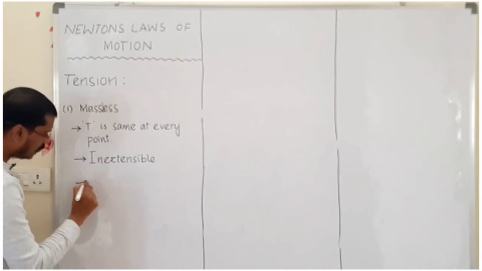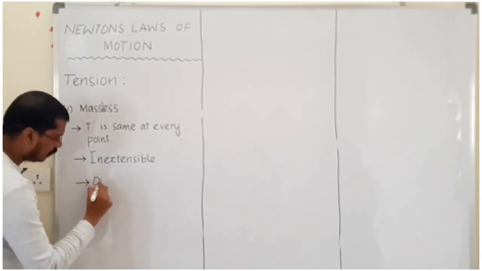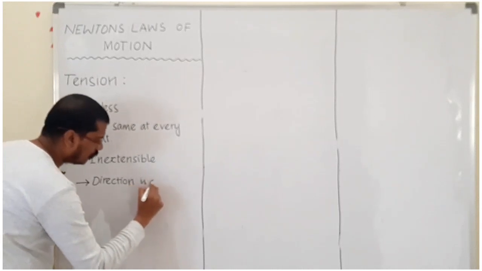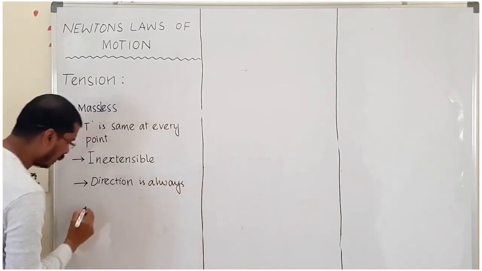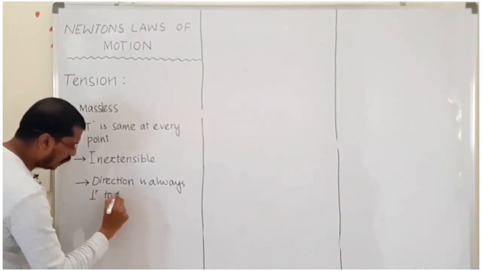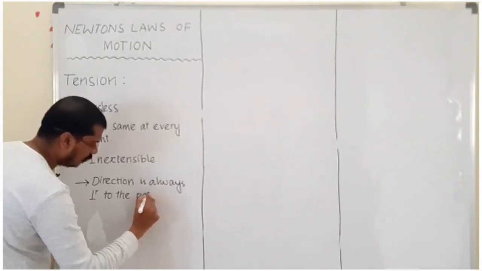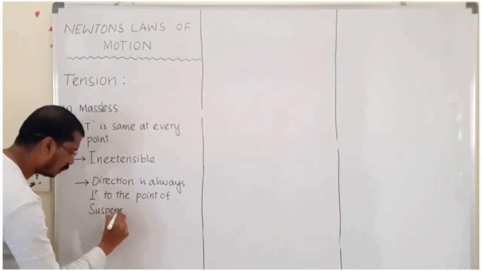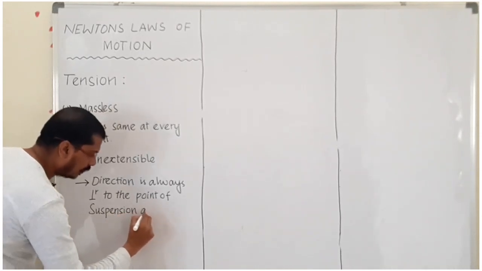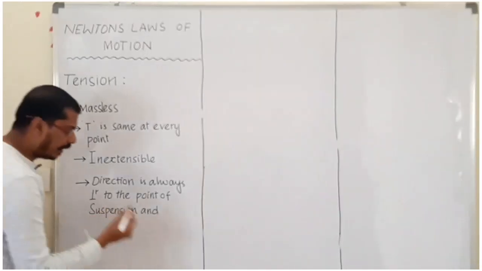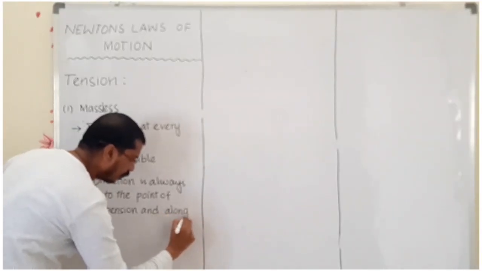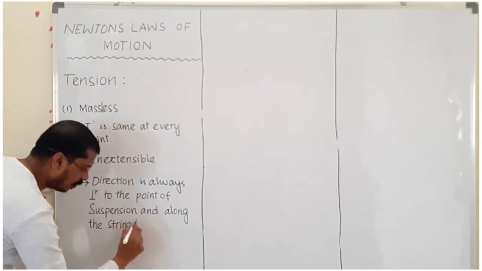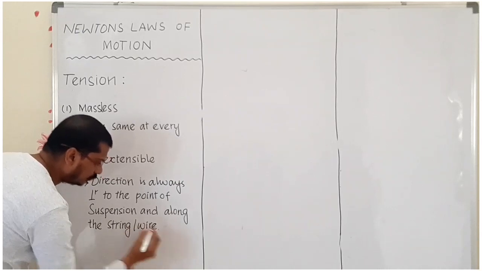Now here, the direction of this tension: this direction is always perpendicular to the point of suspension and along the string or wire. This is the direction.